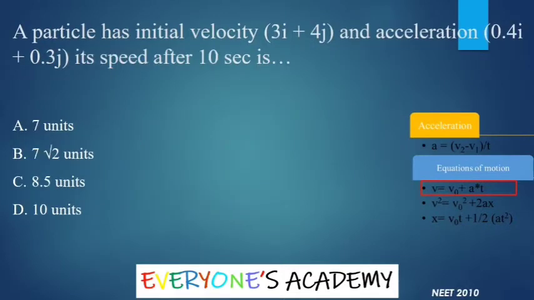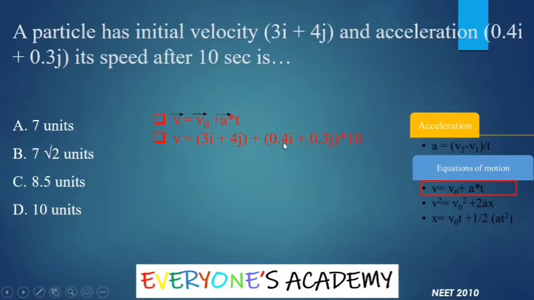This next problem is quite similar to the previous problem, only the values for velocity and acceleration are different. Here initial velocity vector is 3i plus 4j and acceleration is 0.4i plus 0.3j. We need to find out speed after 10 seconds. So using the same equation of motion, we can write this particular equation.